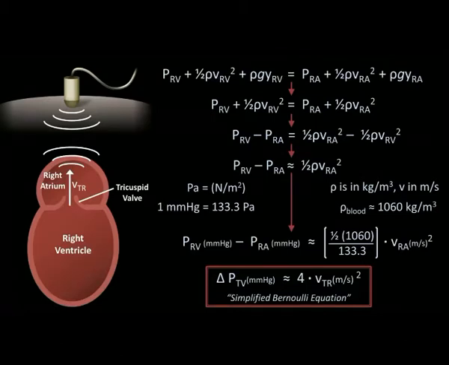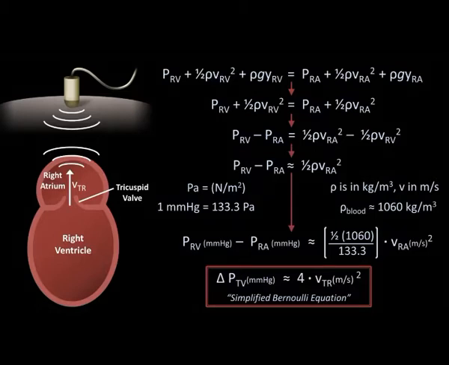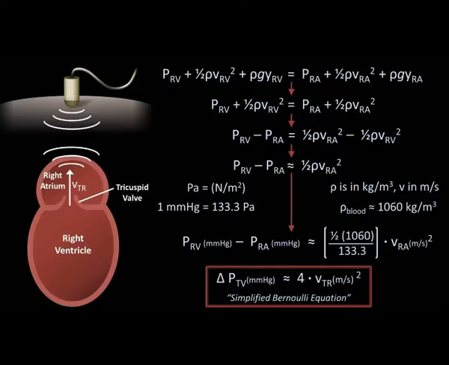So adding the central venous pressure to the transvalvular tricuspid pressure gradient gives us an estimate of right ventricular systolic pressure, which in the absence of pulmonic valve disease is equal to the pulmonary artery systolic pressure. In other words, combining hydrostatics and Bernoulli allows us to non-invasively estimate the blood pressures within a patient's pulmonary artery, which gives us insight into a hugely diverse collection of cardiac and pulmonary diseases.